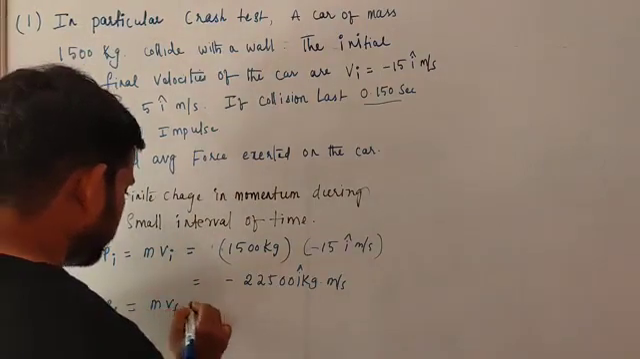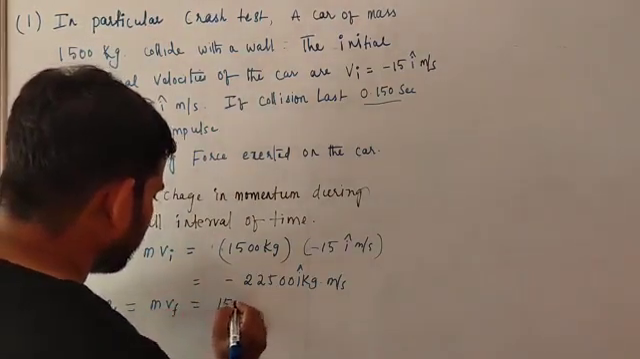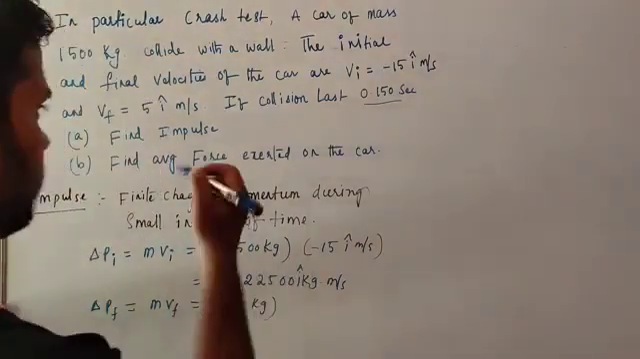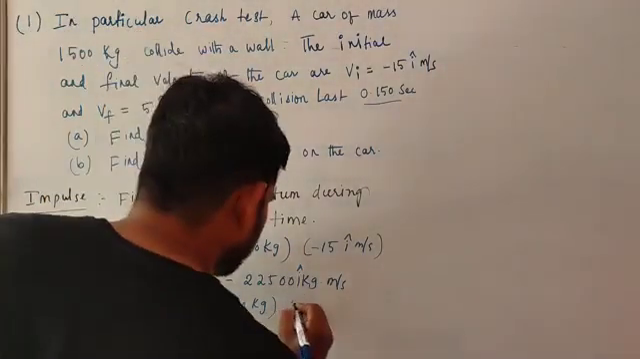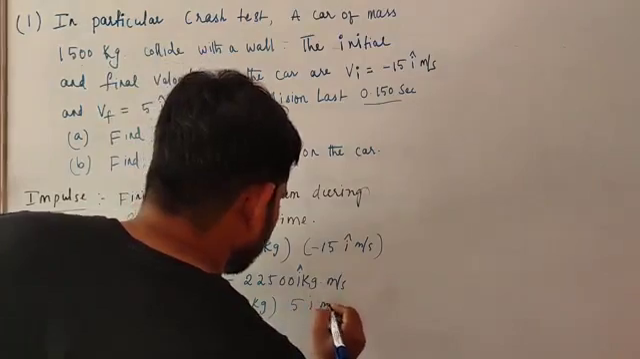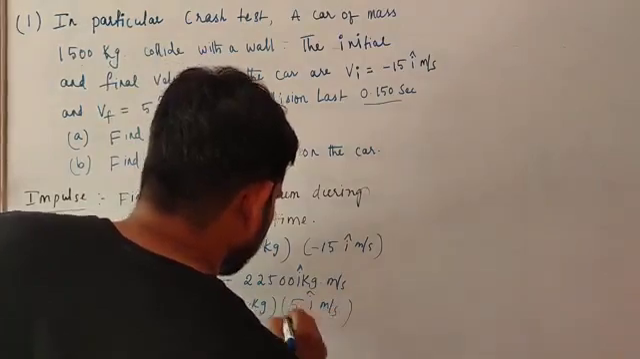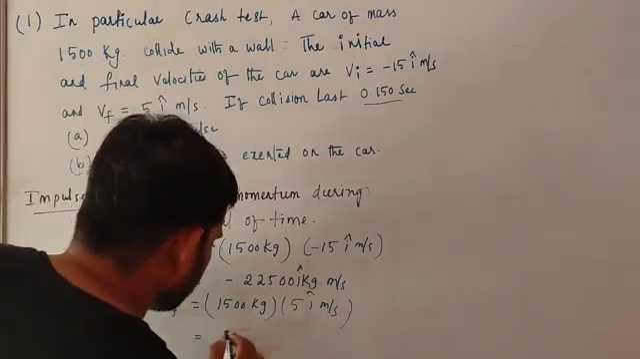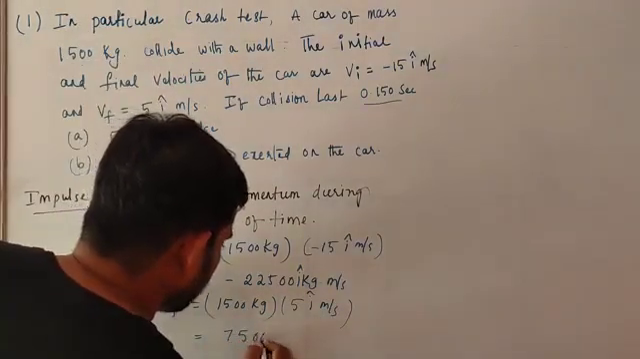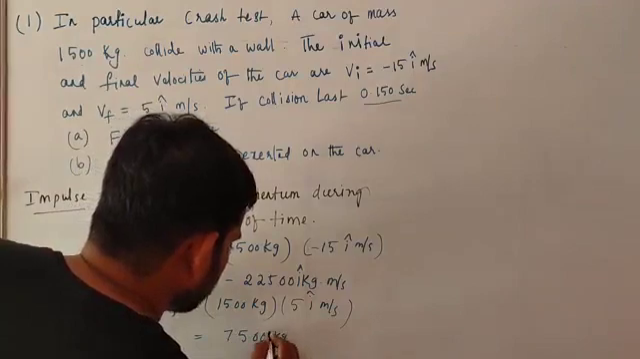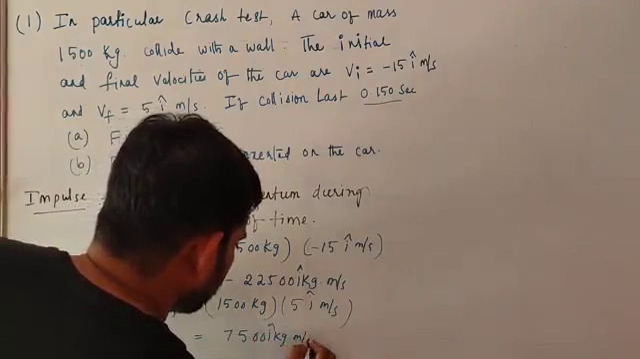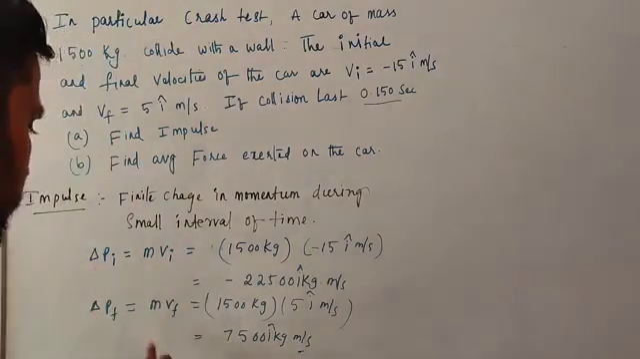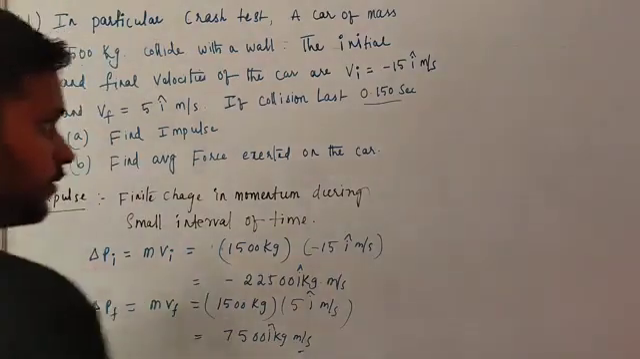So now we have to find P final. It is M into V final. What is M? 1500 kg. What is V final? 5. So 1500 into 5 is 7500 kg meter per second. So now we have to subtract to get delta P.